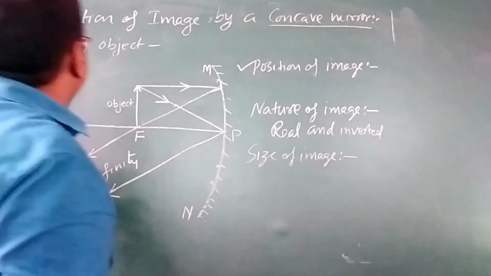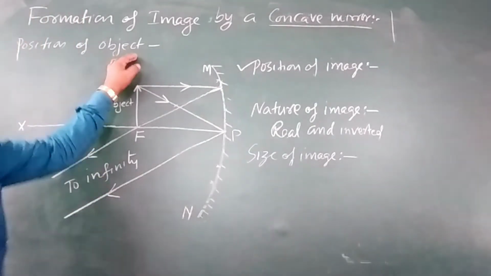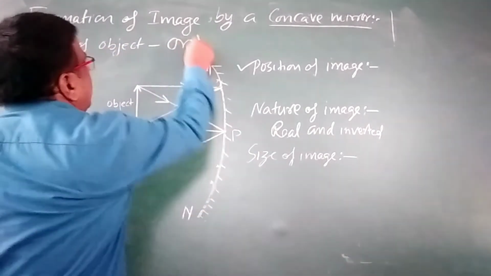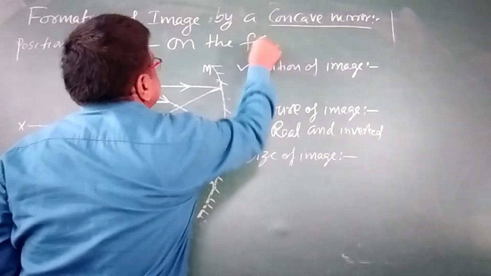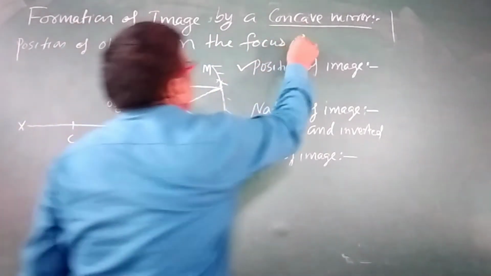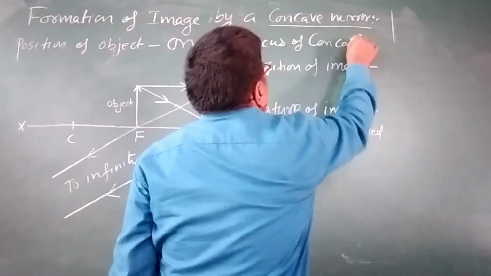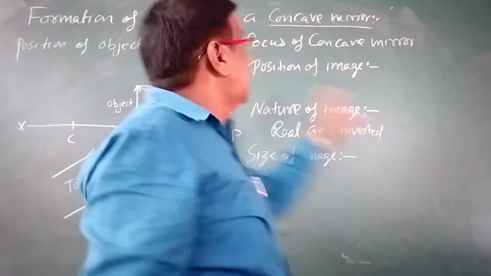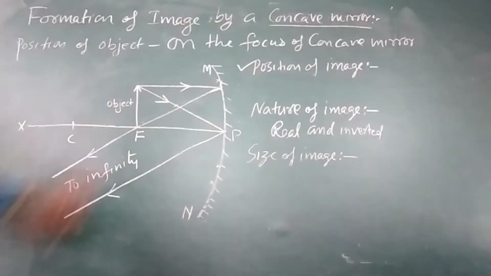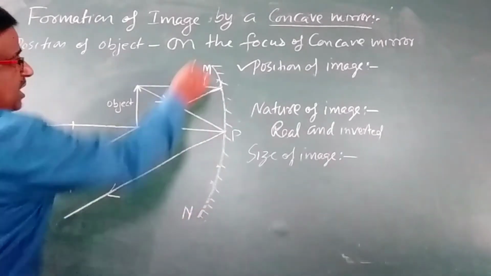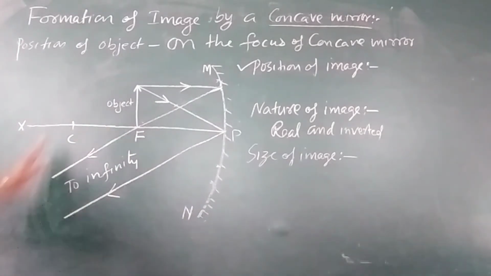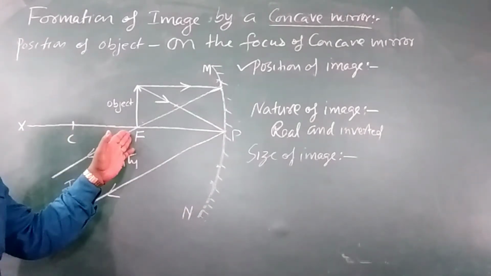So we have to select the position of object where you are placing the object. So position I am taking here on the focus of concave mirror. On the focus of concave mirror I am giving here. This is the question. Now here is a concave mirror, MN is concave mirror, P is pole and PX is the principal axis, C is center of curvature, F is focus.